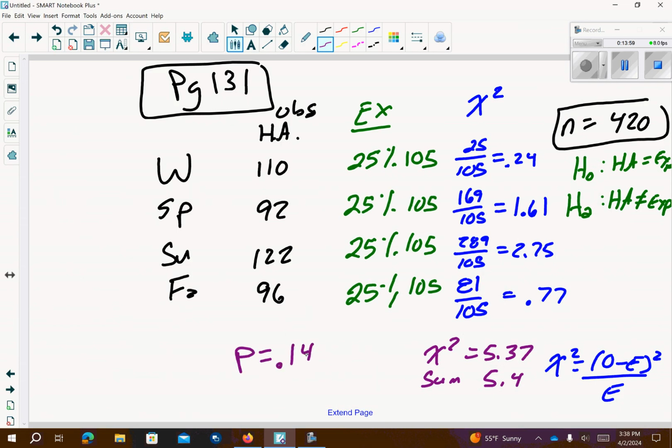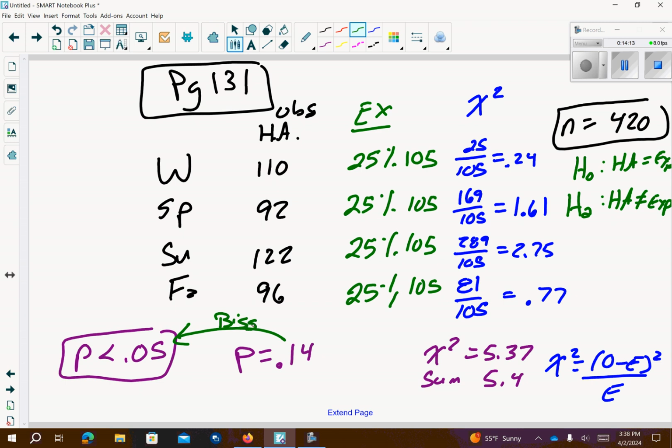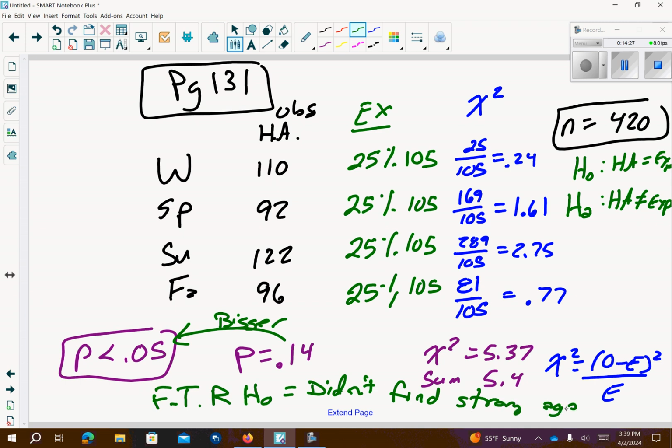Well, they didn't tell us anything there, so we're going to assume that our alpha, if the p-value is less than 0.05, okay, that would be a rejection of the null. In this case, this is bigger. This is bigger. So we're going to fail to reject our null. We didn't find strong evidence against the null. Okay, so that's page 131 for you.